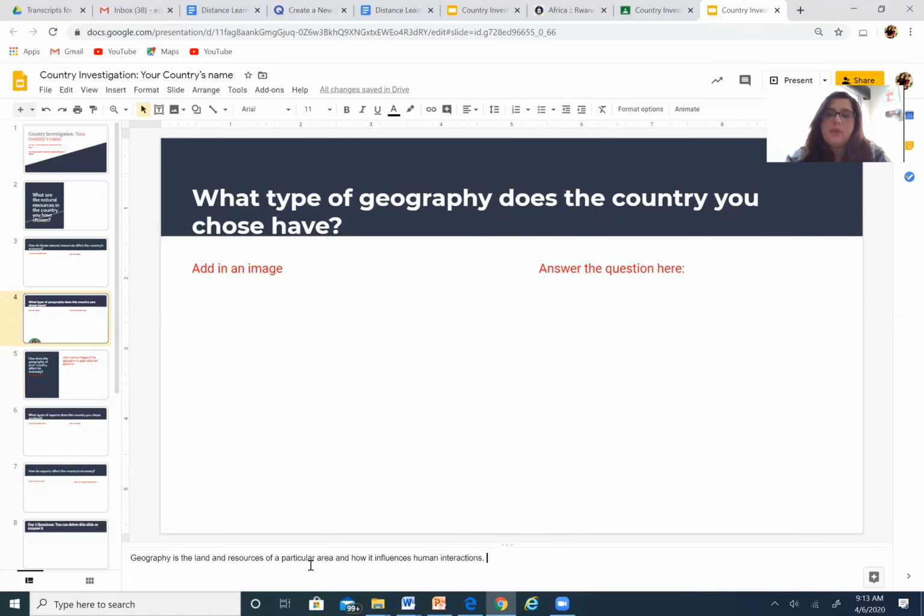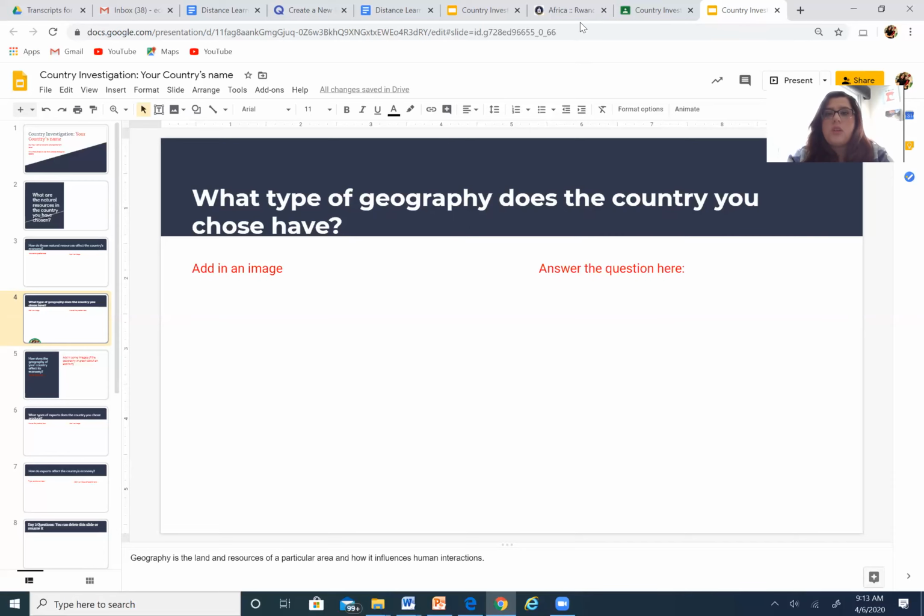We're going to look outside. We're going to see different types of geography depending on where you live, depending on what continent you are, even depending on what hemisphere you live in. So keep that in mind as we're going through this question. So what type of geography does the country you choose have?